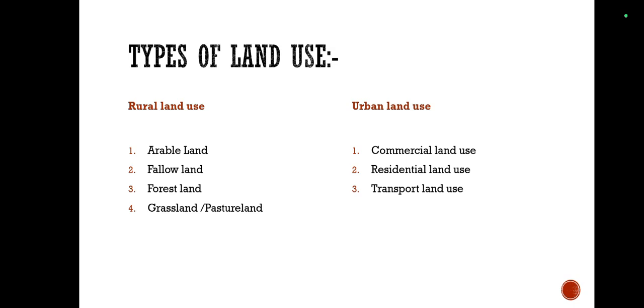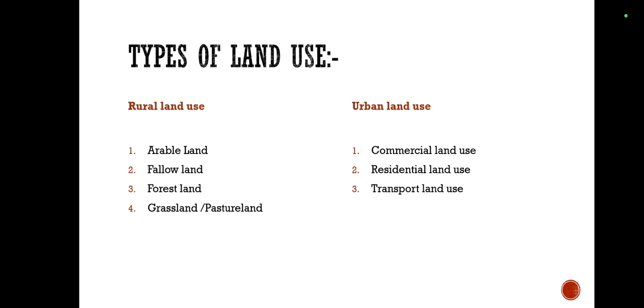The third and the last one is transport land use. Now, as the name suggests, what could it be? Transport land use means the land used for transportation facilities. In urban areas, transportation facilities are important for movement of goods and people.